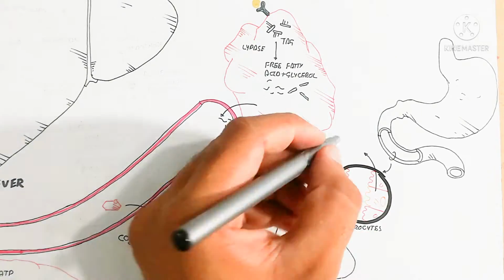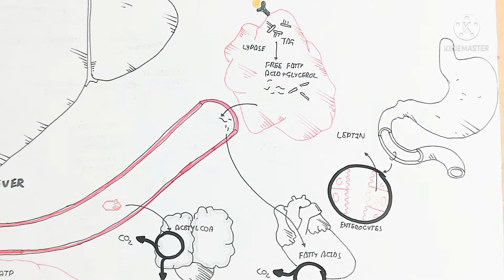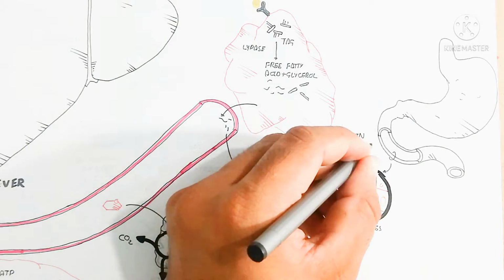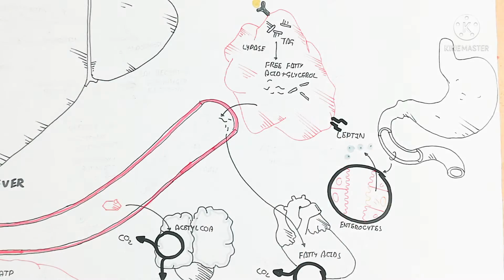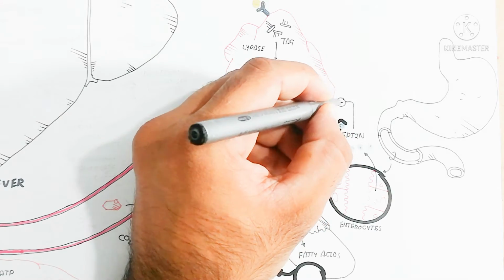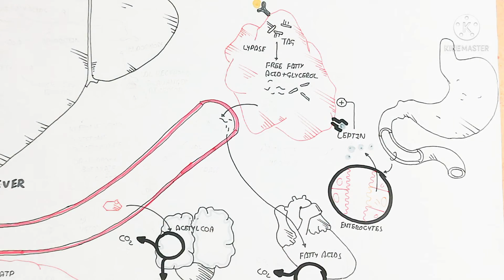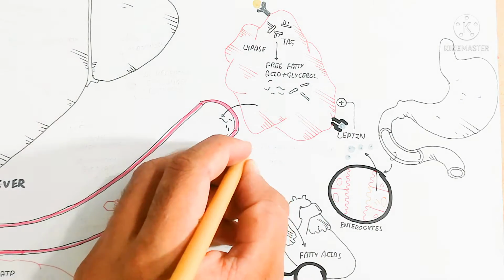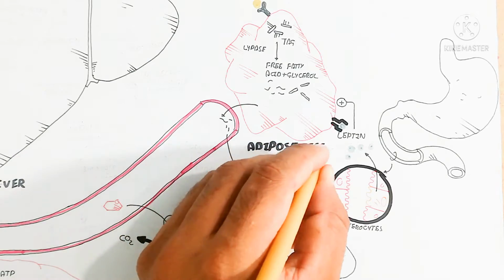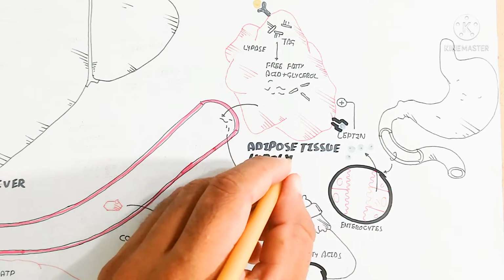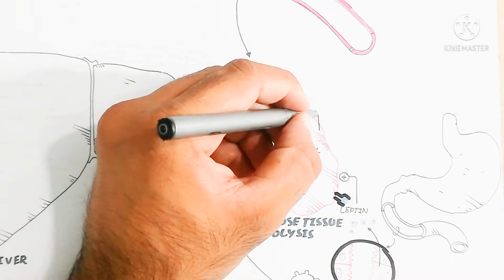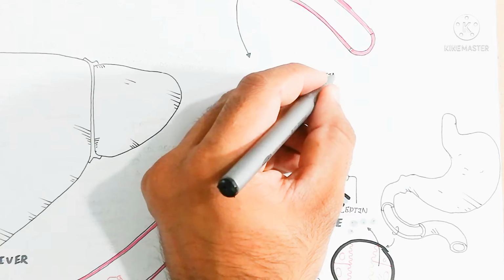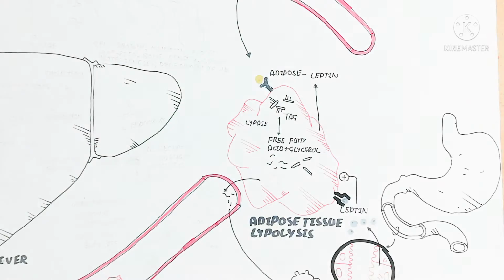So here is the gastrointestinal tract, which contains enterocytes in the duodenum. For example, this duodenum contains enteroendocrine cells. This enteroendocrine cell produces leptin. This leptin will bind with the adipose tissue to increase lipolysis, while on the other hand the adipose tissue also produces leptin. Why? During lipolysis it also produces leptin.